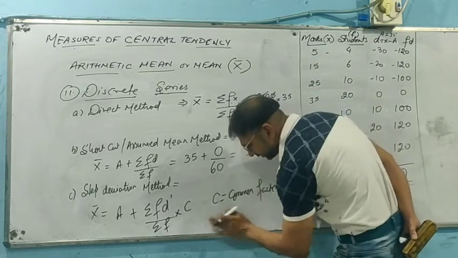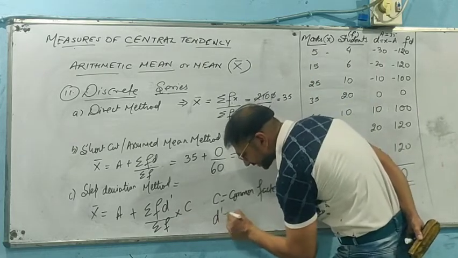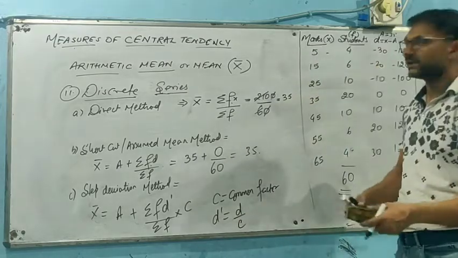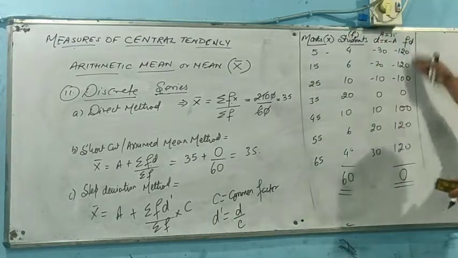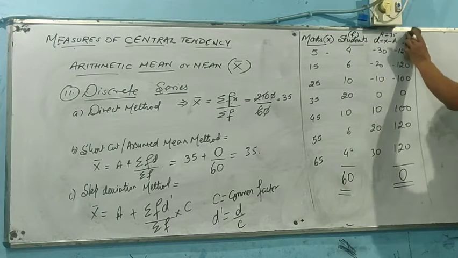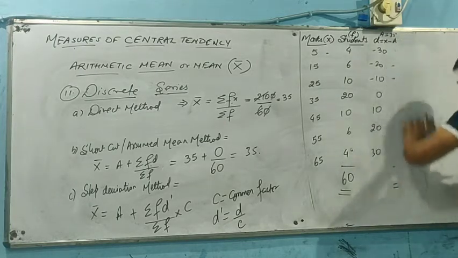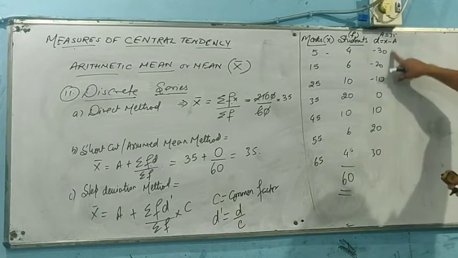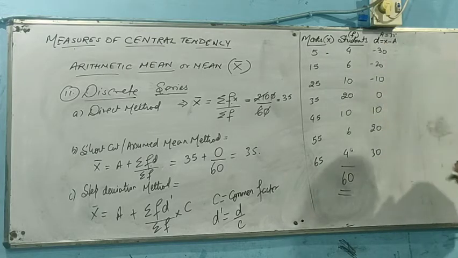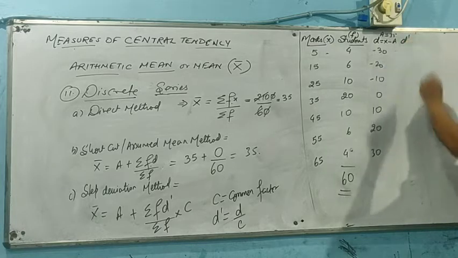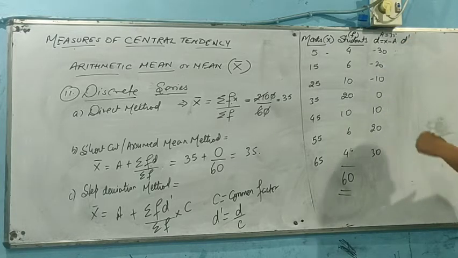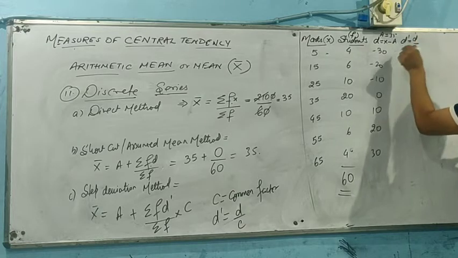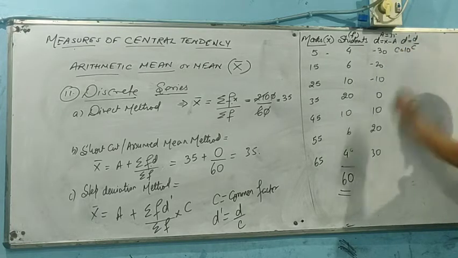See, we can say that D dash can be derived by D by C. C is a common factor that can divide the entire value of a given deviation. So, if I extend this way of performance, we told you that we have received D. We can receive D dash ahead of it. So, if we want to have D dash, we can divide D by C, where C can be 10.